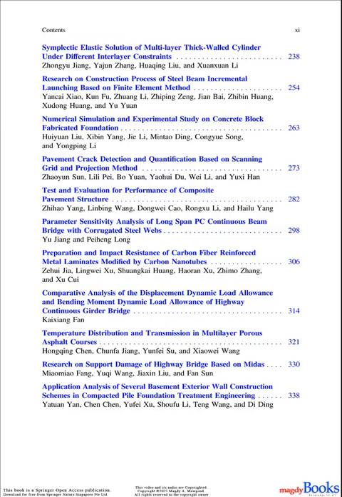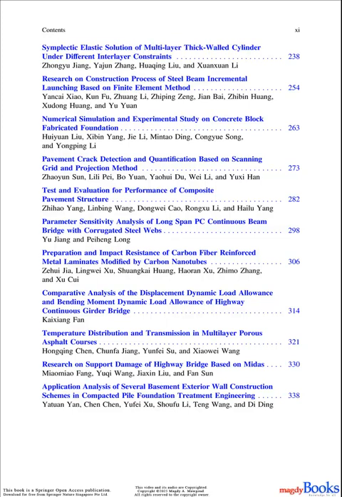24. Pavement crack detection and quantification based on scanning grid and projection method. Zhaoyun Sun, Lili Pei, Bo Yuan, Yaohui Du, Wei Li, and Yuxi Han. 25. Test and evaluation for performance of composite pavement structure. Zhao Yang, Linbing Wang, Dongwei Sao, Rongshu Li, and Hailu Yang.